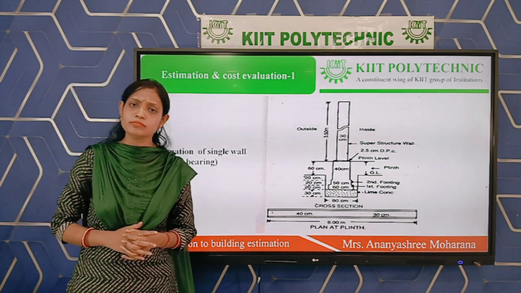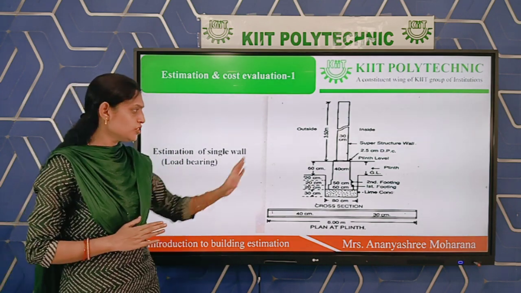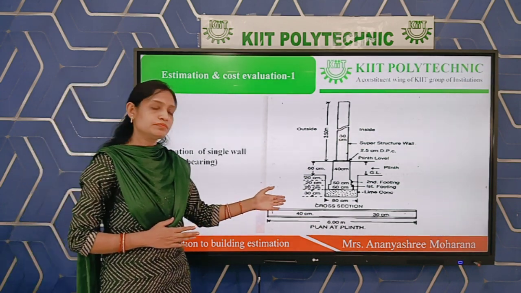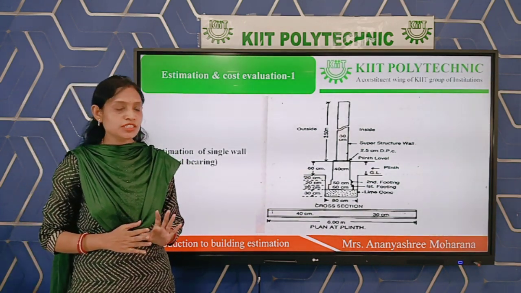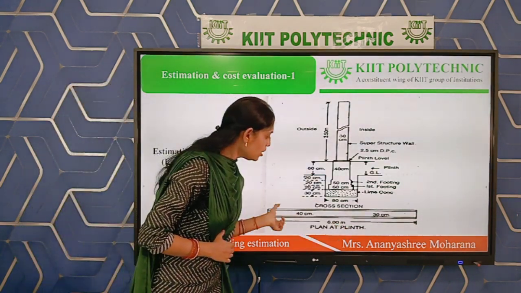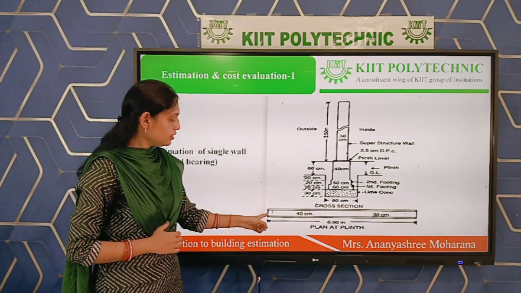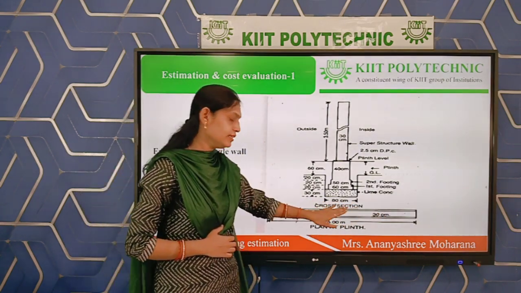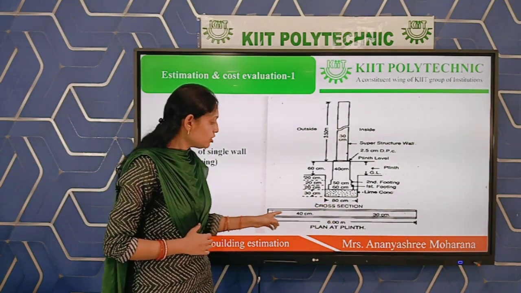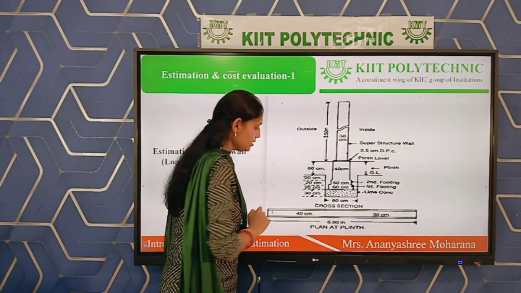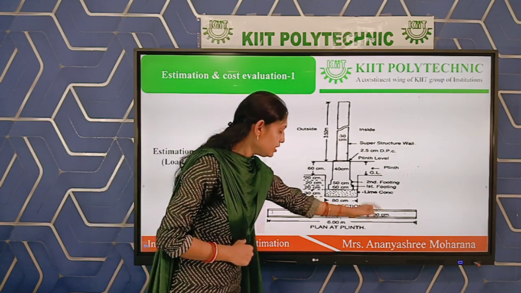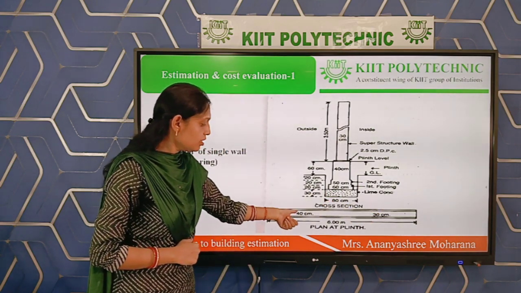Before going for any estimation of a building, first you have to understand the drawing. Without the drawing you cannot do the estimation. So first you have to know the plan of a single wall. This is the wall whose length is 6 meter, and this is the top view of the plan. As you can see, the width of the wall is 30 centimeter and the width of the plinth is 40 centimeter.